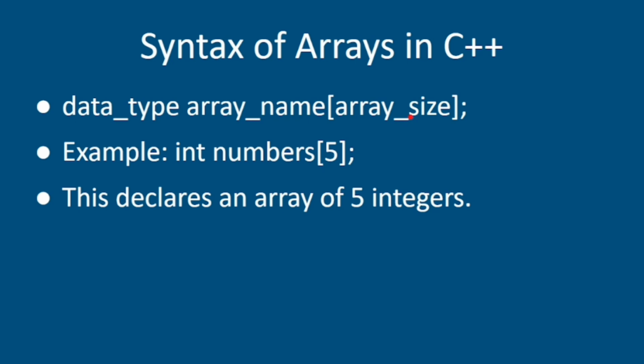We have to define how many values can be stored in the array. We have to define the size. For example, if I have declared the size as 5, it means that it can store five values, five variables.